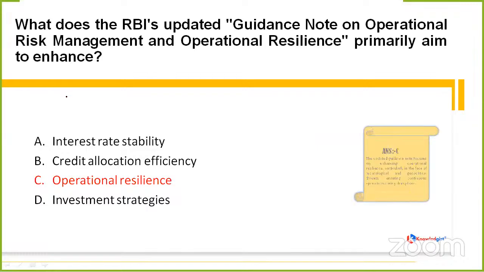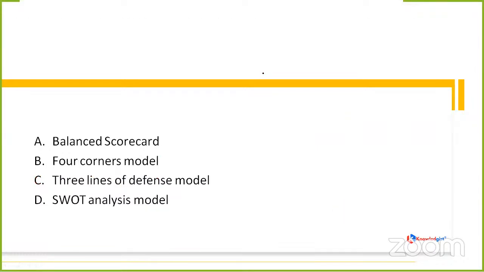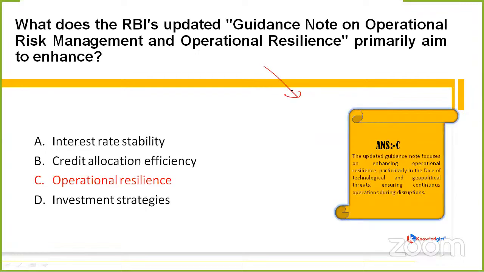Let us check. Yes, it is the correct option. That is option C, operational resilience. So this updated guidance note focuses on enhancing operational resilience, particularly in the face of technological and geopolitical threats, and also to ensure continuous operations during disruptions. Clear? Now, everyone must be knowing what we mean by resilient, resilience.